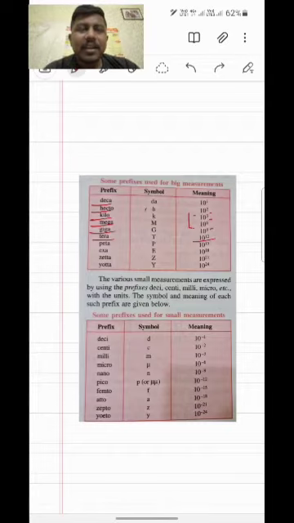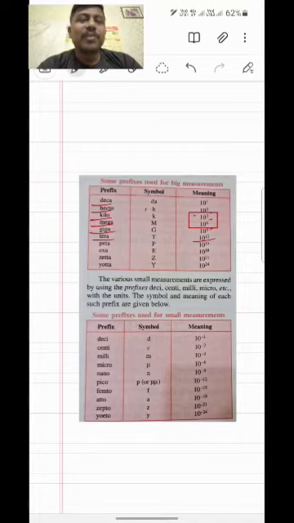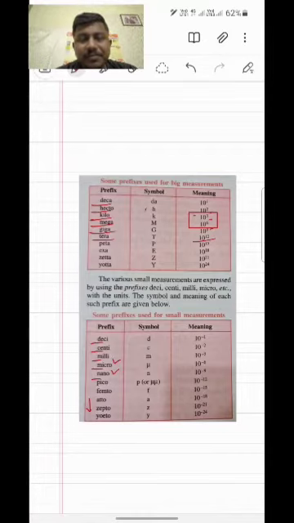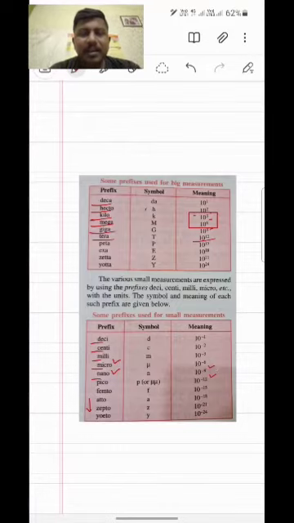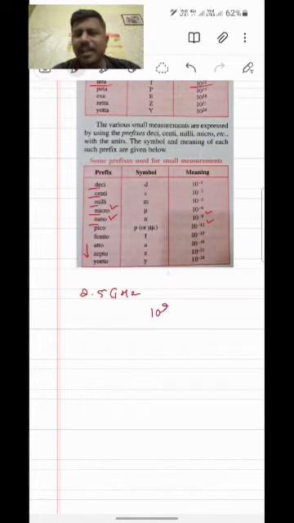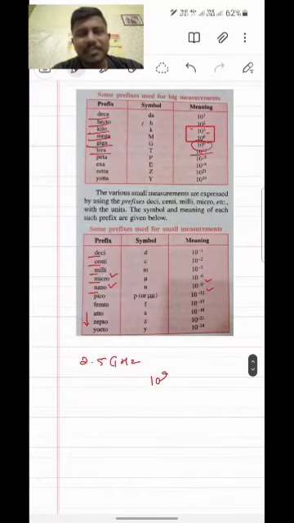Okay, now some prefixes are used for small measurements also: deci, centi, milli, micro, nano, pico, then atto, zepto. These are not important, but pico is very good, 10 to the power minus 12. Nano, which we widely use, is 10 to the power minus 9. Now let's see one example. Suppose 2.5 gigahertz is written. So it means 2.5 into 10 to the power 9 hertz we will write. So these are examples. When we solve the numericals, we will have all these things, and at that time I will explain it. Now the next topic is unit of length.